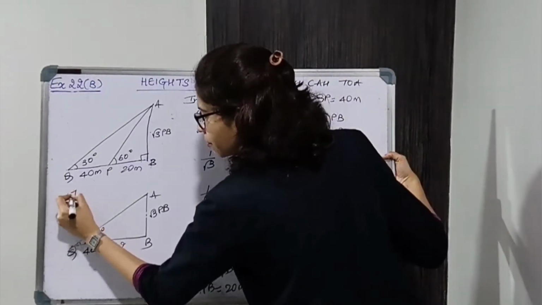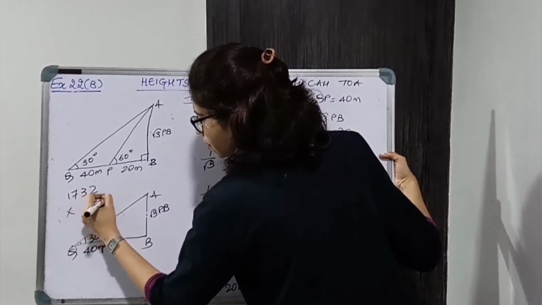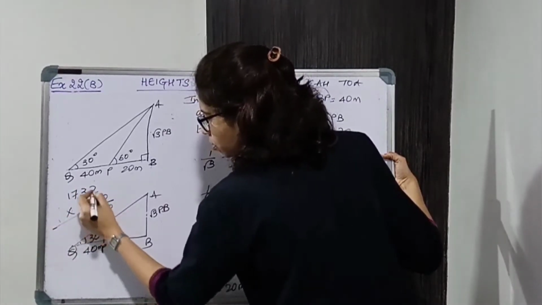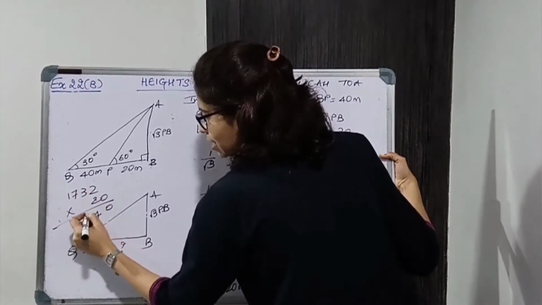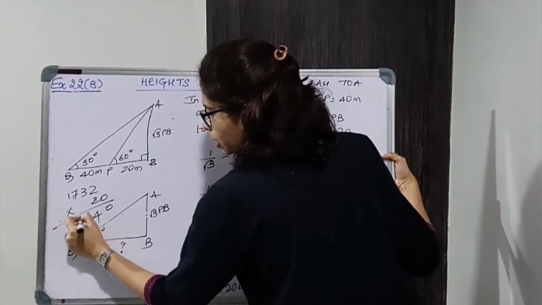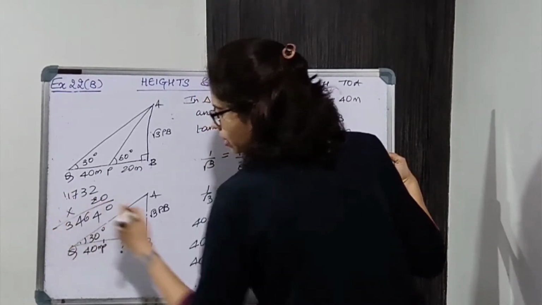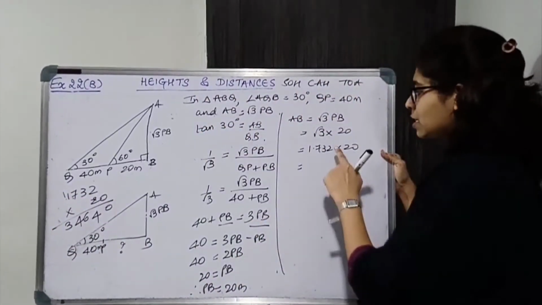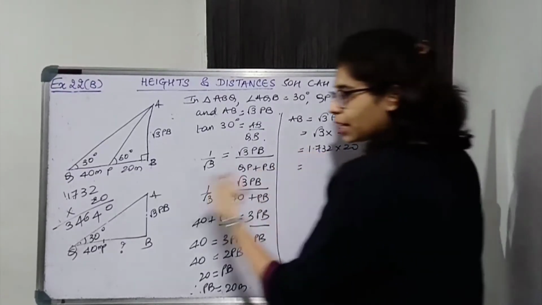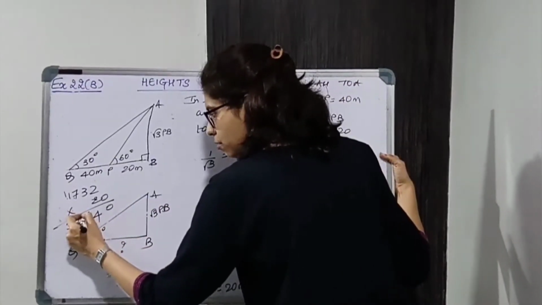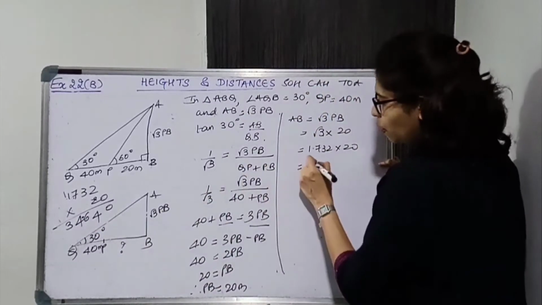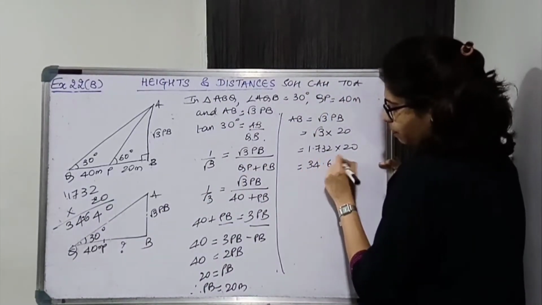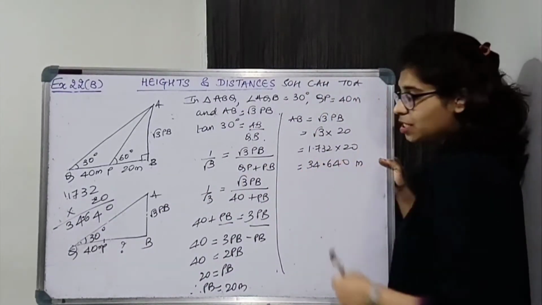So 2 2s are 4, 2 3s are 6, 2 7s are 14, 2 1s are 2 plus 3. Now there is a decimal point 3 places from the right, so put the decimal point 3 places from the right: 34.640 meters.